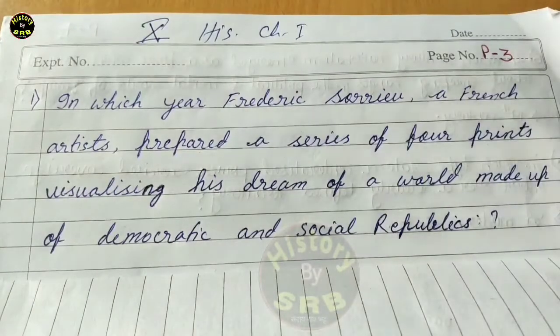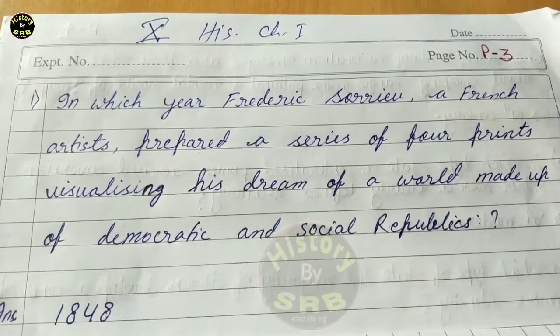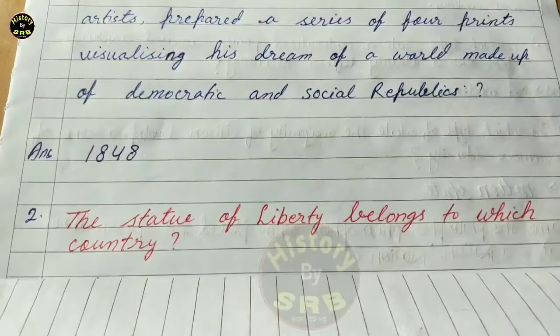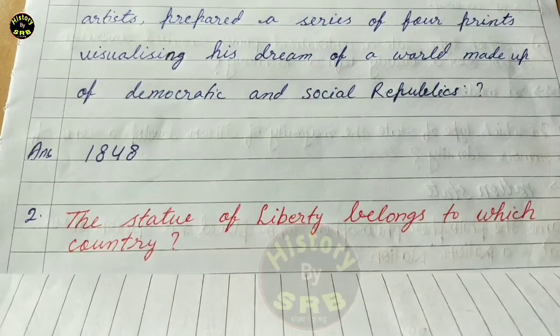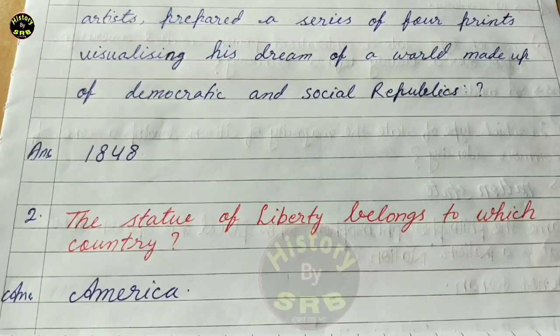First question is that in which year Frédéric Sorrieu, a French artist, prepared a series of 4 prints visualizing his dream of a world made up of democratic and social republics? Answer is 1848. Second question, the Statue of Liberty belongs to which country? The correct answer is America.